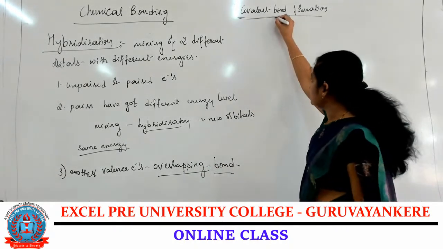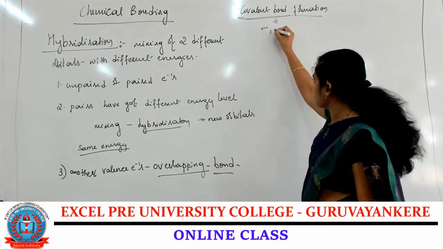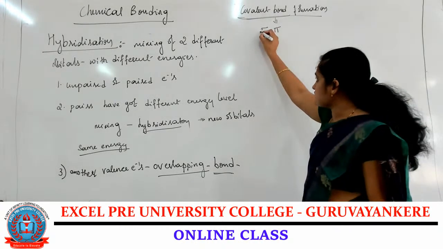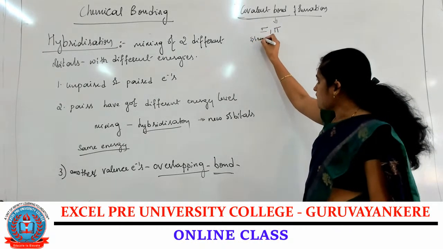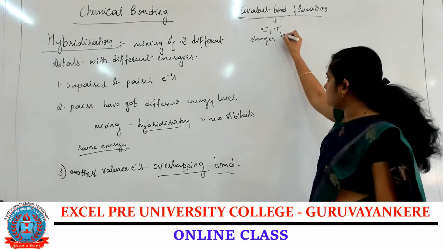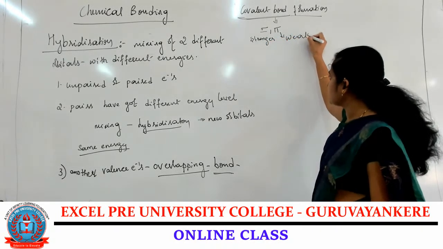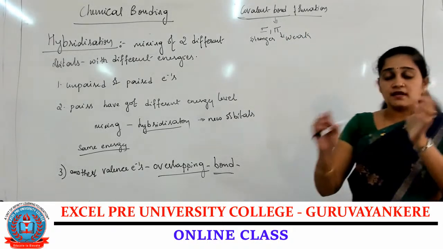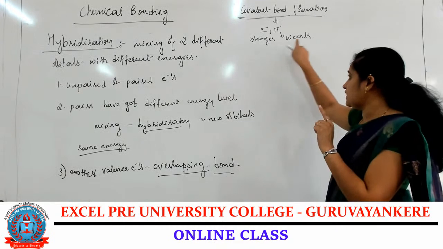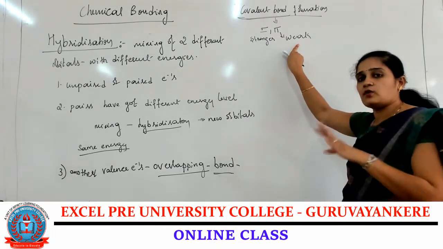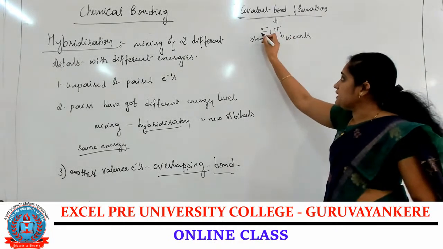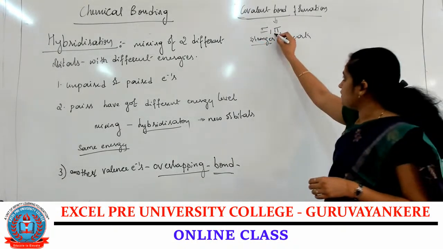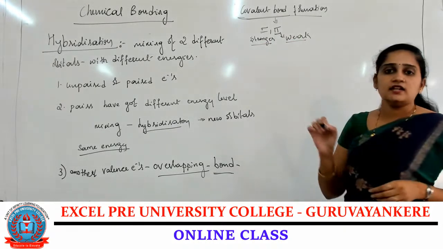This covalent bond has two types. One is a sigma bond, another one is a pi bond. Sigma bond is a stronger bond. Pi bond is a weaker bond. Why is one considered stronger and the other weaker? It depends upon the overlapping. Sigma bond is mainly formed due to head-on overlapping. Pi bond is formed due to sideways overlapping.